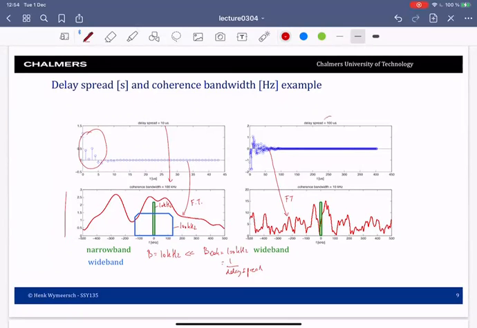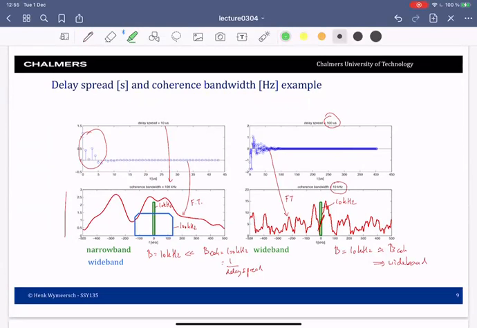So we have a delay spread of 100 microseconds, leading to a much smaller coherence bandwidth. This means that in the frequency domain, the channel varies much more quickly, so that even with our 10 kilohertz communication system, the channel will change over this bandwidth. This is what we see here. So even with this 10 kilohertz bandwidth, this is approximately the coherence bandwidth. So this implies that we have a wideband communication.